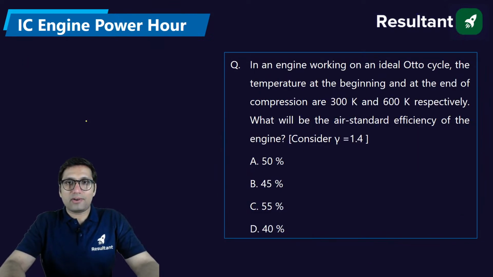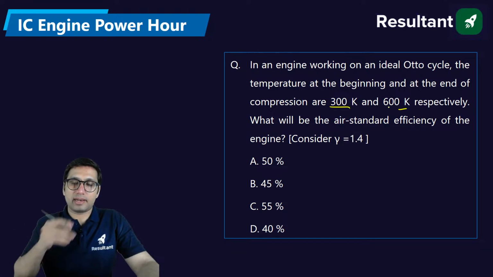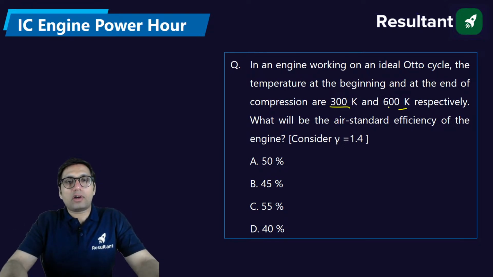In an engine working on an ideal Otto cycle, the temperature at the beginning and at the end of the compression are given as 300 Kelvin and 600 Kelvin respectively. What will be the air standard efficiency of the engine? Consider gamma is 1.4.